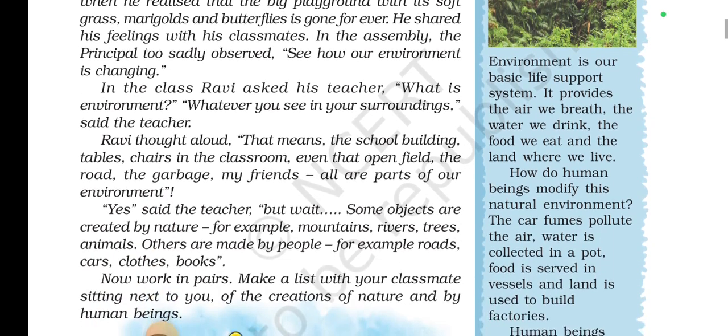How do human beings modify this natural environment? This is again a question. For example, cars pollute the air, water is collected in a pot, food is served in a vessel, and the land is used to build factories. So this is how the environment is changing. If you clear any forest area by burning the jungle, you are converting that land into an agricultural field.